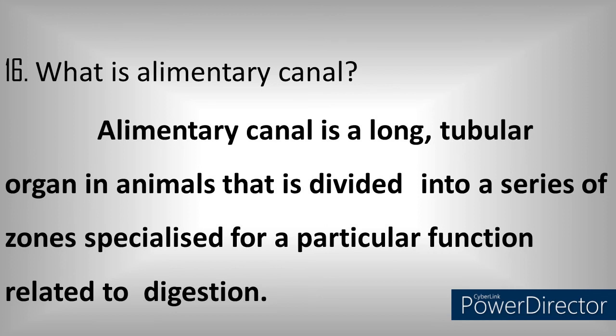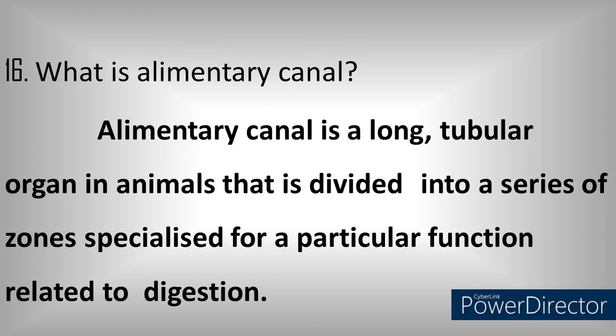Again I repeat, alimentary canal is a long tubular organ in animals. So it is not found in plants. Only in animals you have alimentary canal, which is divided into a series of zones. As I said before, pharynx, esophagus, stomach, intestine, small intestine, large intestine.